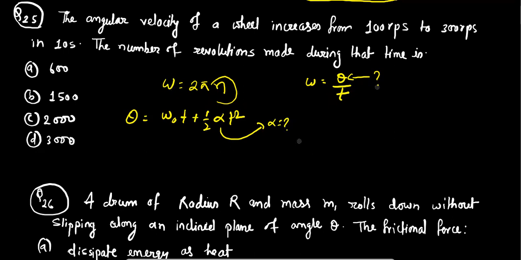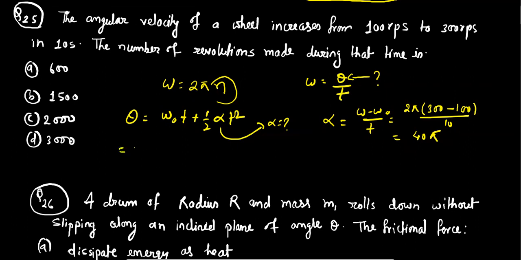So before proceeding we have to find alpha first, and its value is omega minus omega naught by t, and omega can be written as 2 pi n. So 2 pi is constant, and the final number of rotations minus the initial number of rotations, by 10. If you solve it here it will be 40 pi. Now I'm going to use alpha, t and omega naught here, and omega I express as 2 pi n.